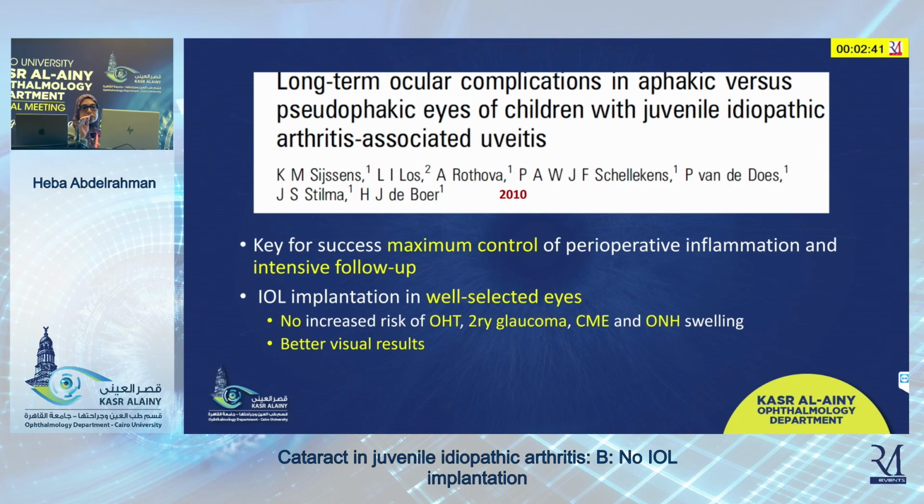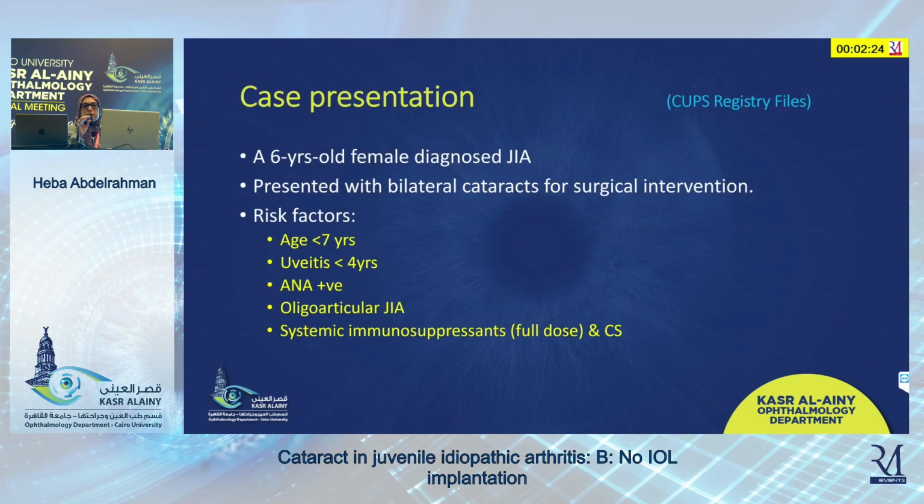Again, the key for success is the maximum control of the perioperative inflammation and intensive follow-up. IOL implantation should be done in well-selected eyes in order to decrease the risk of inflammation as well as achieve better visual results. This is one of the cases from the CUPS registry files.